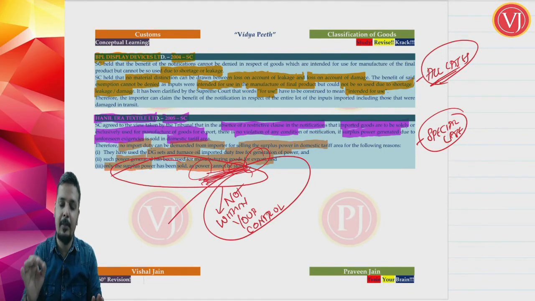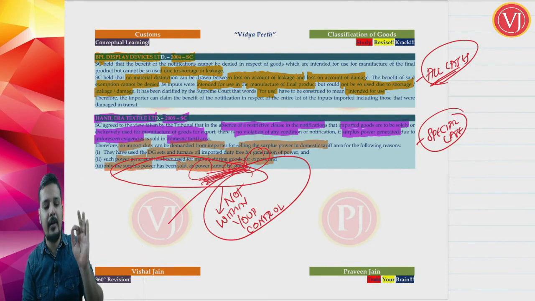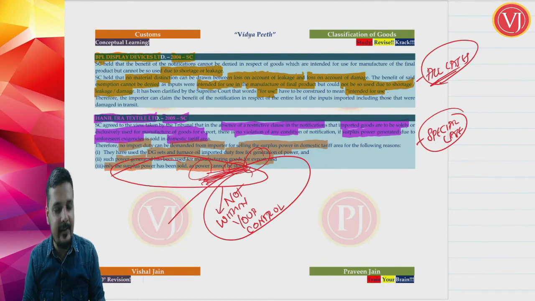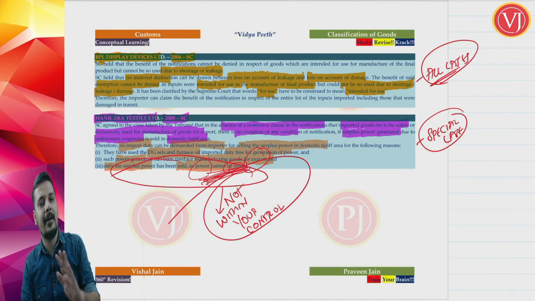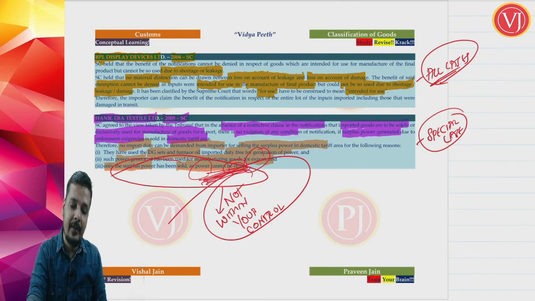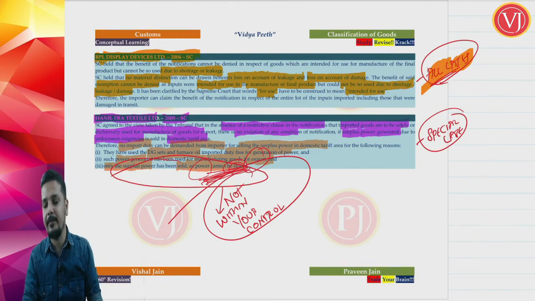So, this is a very special case. Can it be applied in all cases? No. It is a very peculiar case. It can be applied only in such cases where you cannot store the goods, like in the case of power. The second case law, Hanil Era Textiles Limited, 2005 Supreme Court, cannot be applied in all the cases. Whereas BPL Display Devices Limited, 2004 Supreme Court, you can apply the same analogy in all the cases.